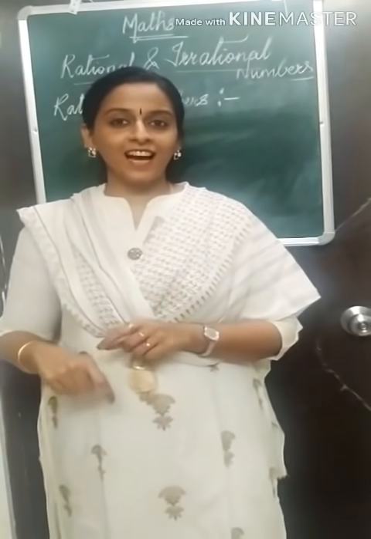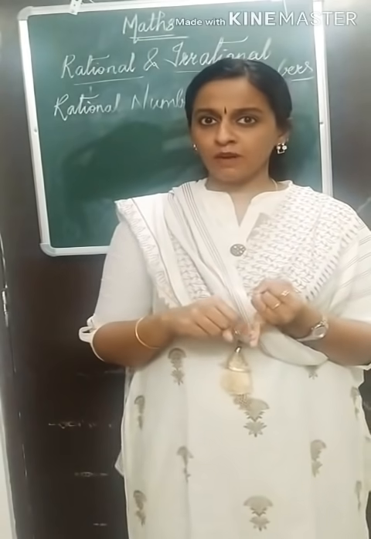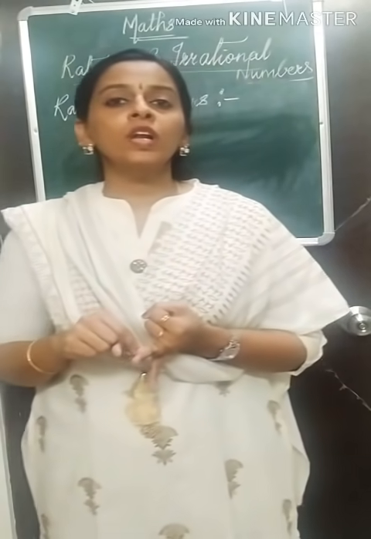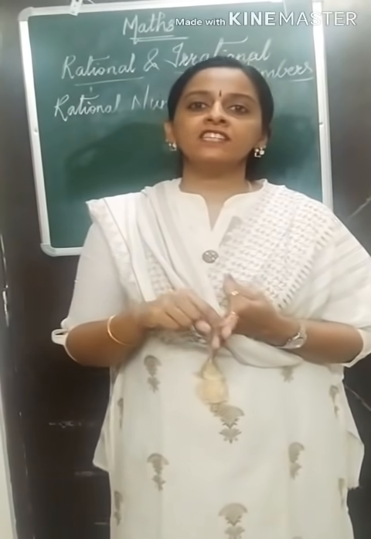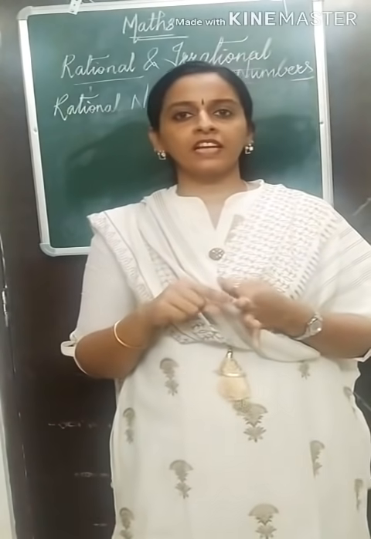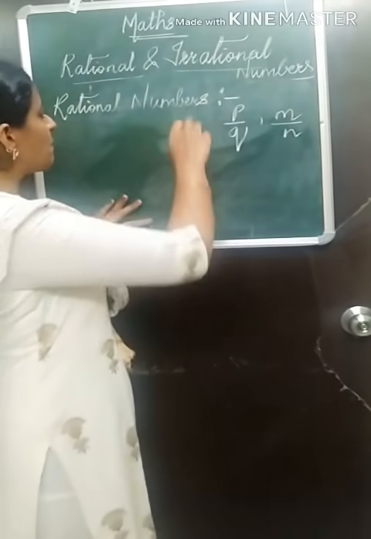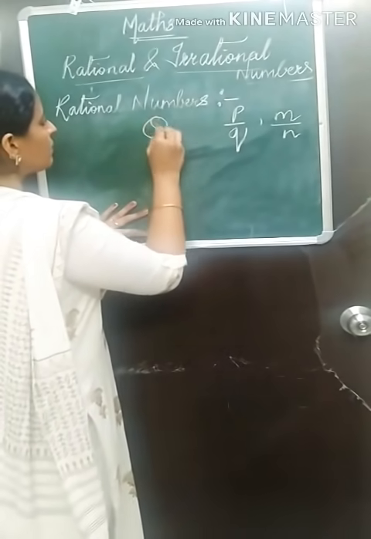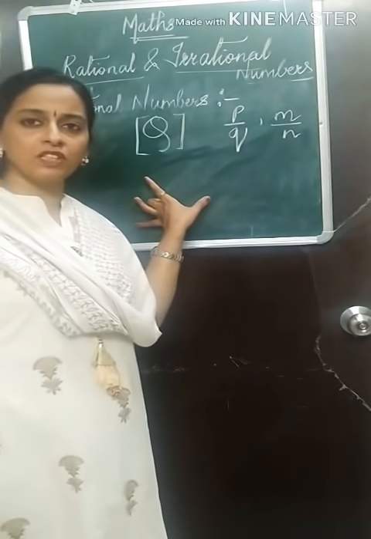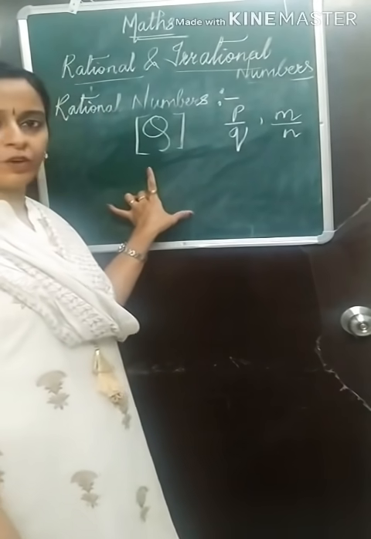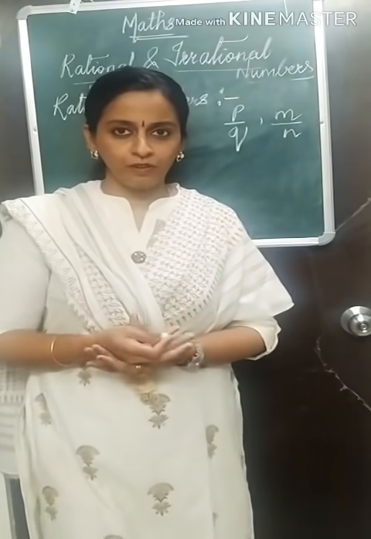So in today's class, what all things we discussed? We discussed natural numbers. Natural numbers are counting numbers. Whole numbers start with 0, 1, 2, 3 and so on. Integers, positive numbers, negative numbers along with 0. And rational numbers. What is the symbol for rational numbers? The symbol for rational numbers is capital Q. Whatever things we discussed, I want you to make a note of it.